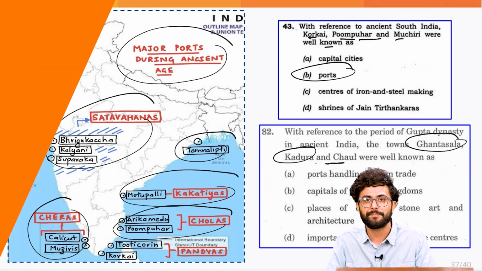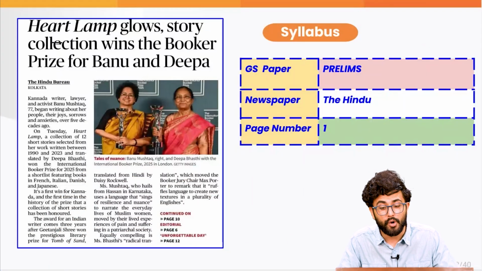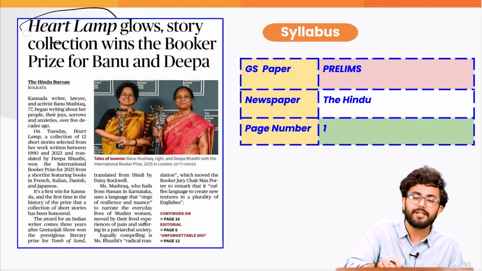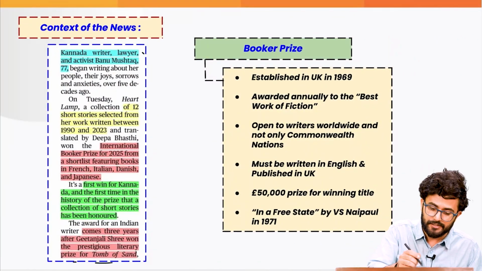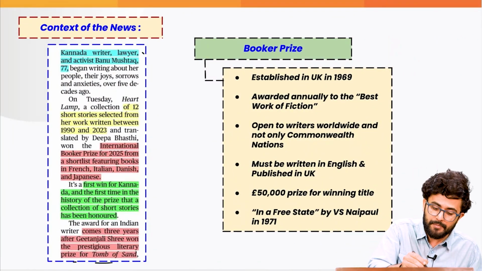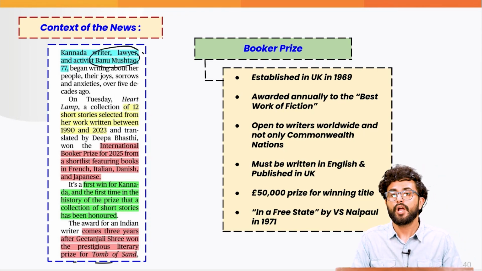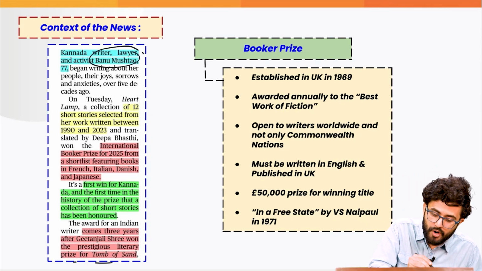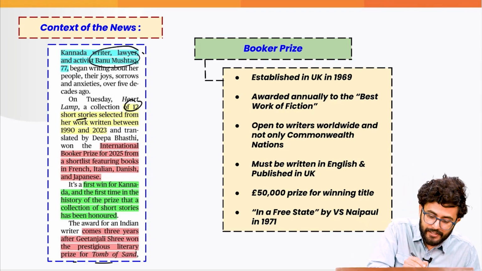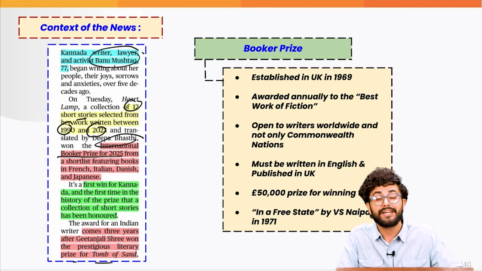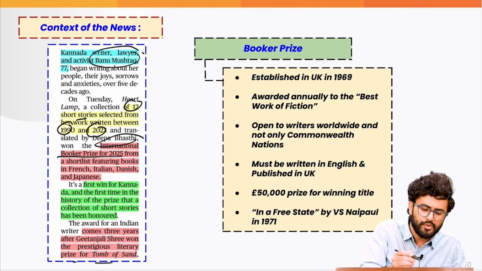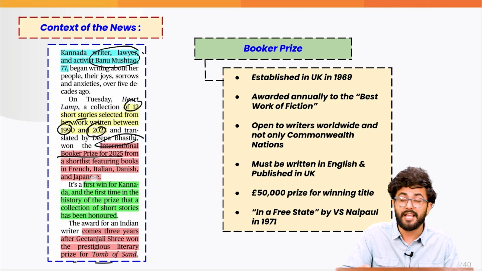We move forward to the last news of the day, where we are going to read about a book, and the name of the book is Heart Lamp. Why is Heart Lamp important? Because there is a Kannada writer, a lawyer and a social activist named Banu Mushtaq, whose collection of 12 short stories, which she wrote from 1990 to 2023, has been selected and has won the International Booker Prize for 2025 from a shortlist featuring books in French, Italian, Danish and Japanese.